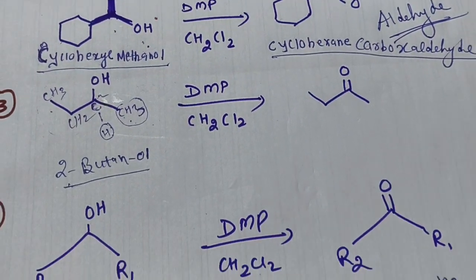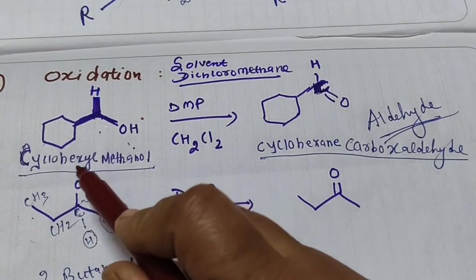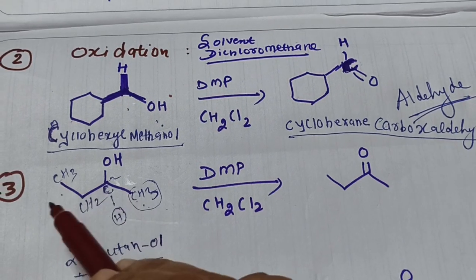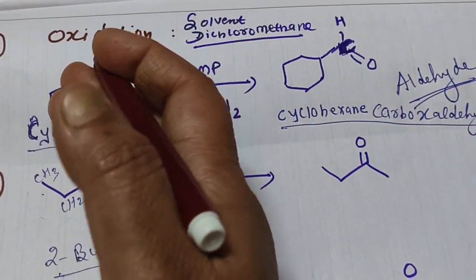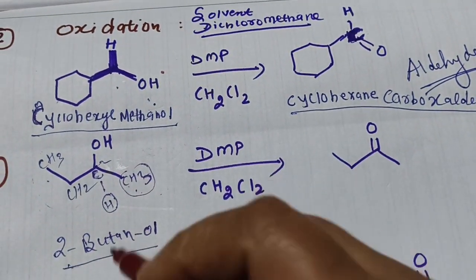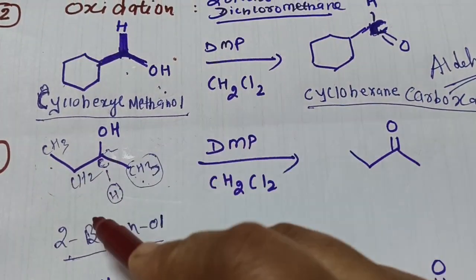Next reaction. Now a little bit of discussion. You can check, the alcohol is getting converted to a ketone group. So definitely this will be your secondary alcohol. One side, which group is attached here? Ethyl, and one side is the methyl group. So this is 2-butanol, and we have written it in bond line notation.